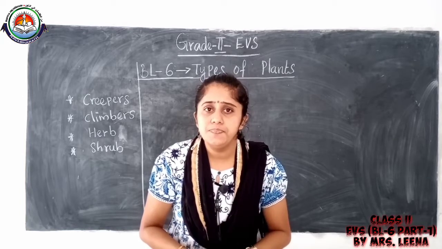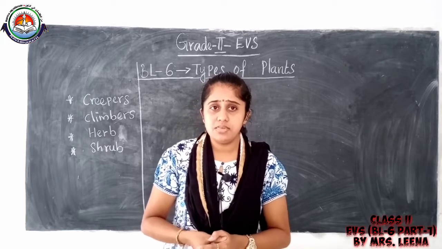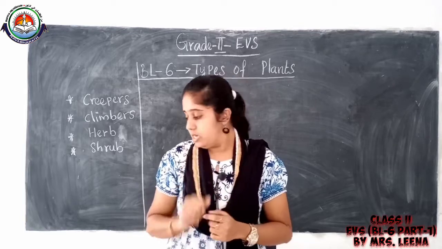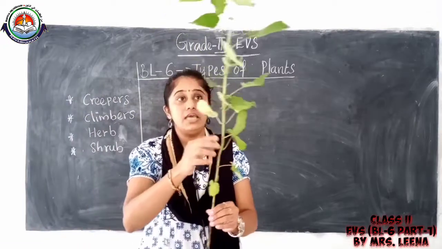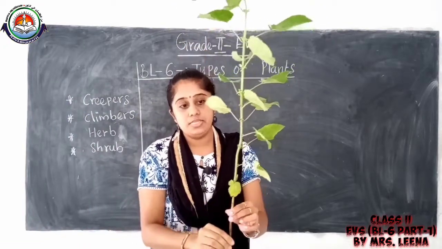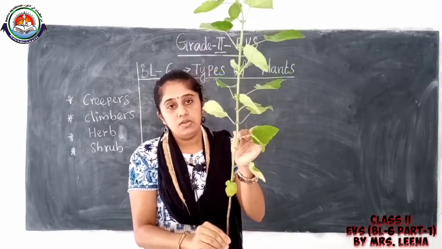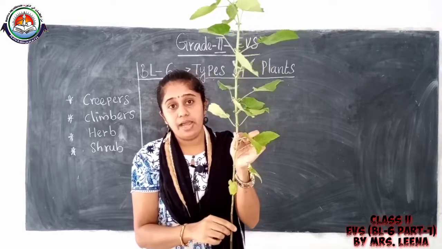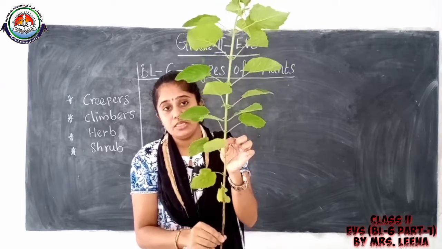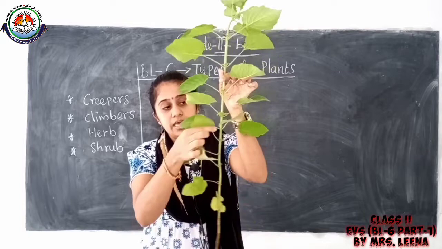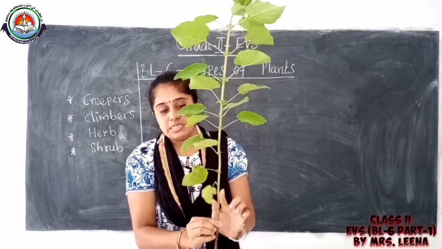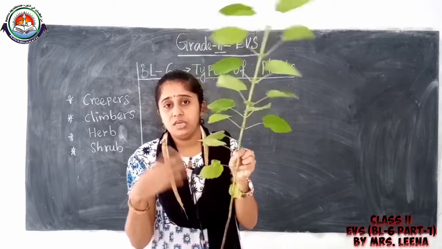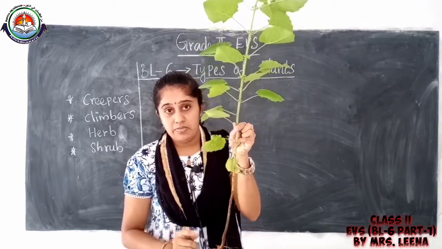What is a stem? Do you want to see a stem? I have brought one plant. See, this is a plant. Which is the stem of the plant? Yes, this part is called the stem of the plant. Then what are the other parts of the plant? Yes, very good.